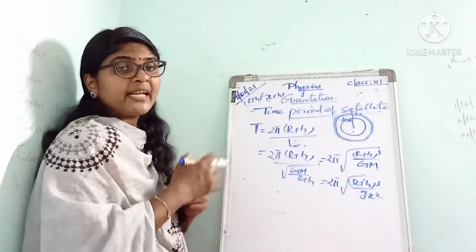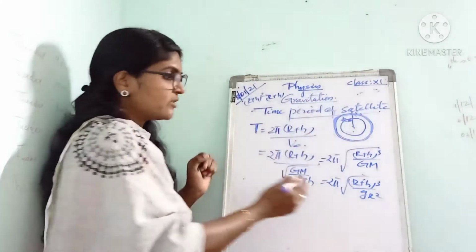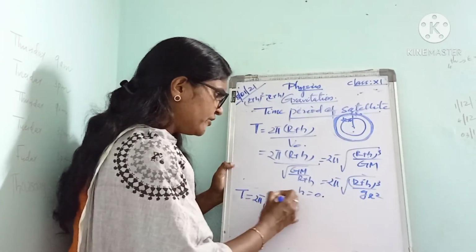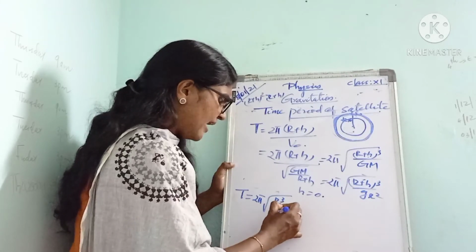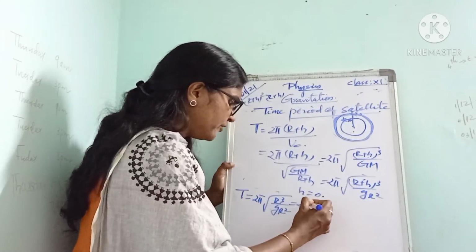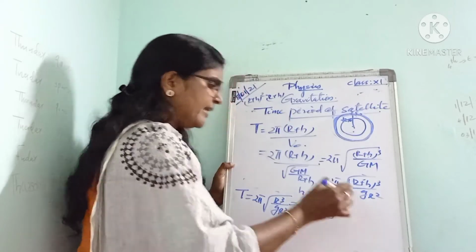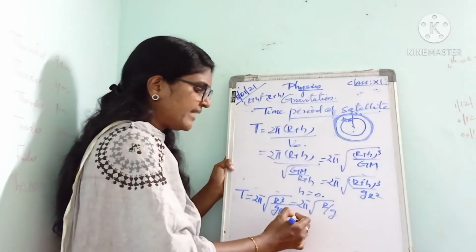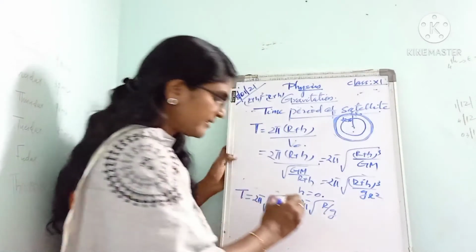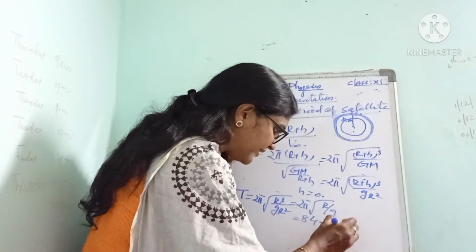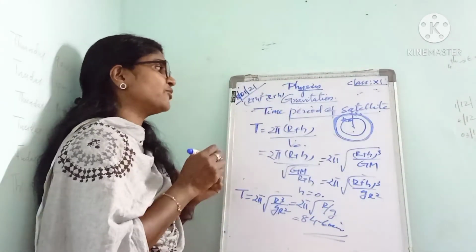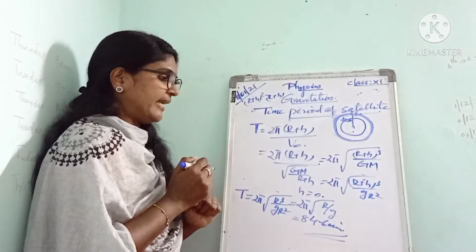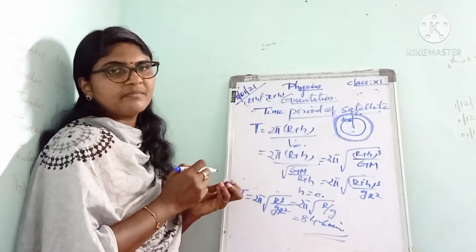Next, we assume the satellite is very close to Earth, so h can be taken as 0. The time period T is equal to 2 pi into root of R cube divided by gR square, which is equal to 2 pi into root of R by g. Substituting the values of pi, R and g, we get the time period as 84.6 minutes. That is the time period of a satellite that revolves around the Earth.